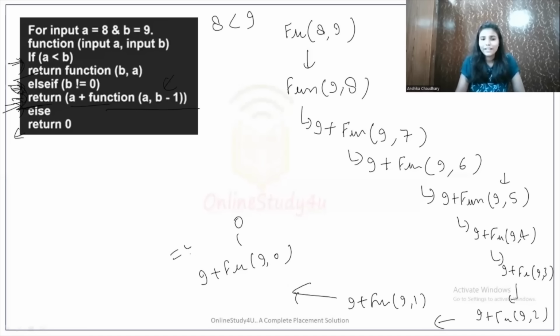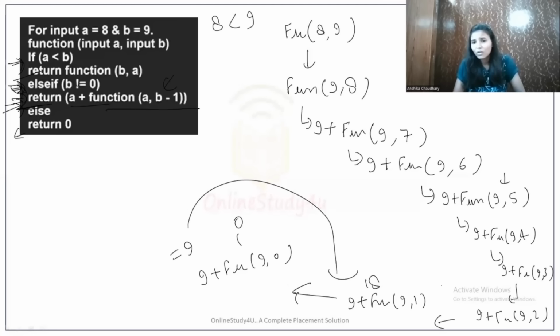0 plus 9 will be 9. This 9 will return to this function call. Okay, so 9 and 9 plus will become 18. Now 18 will return here and 18 plus 9 will be 27. This 27 will go here and it will be added into 9 and it will become 36.